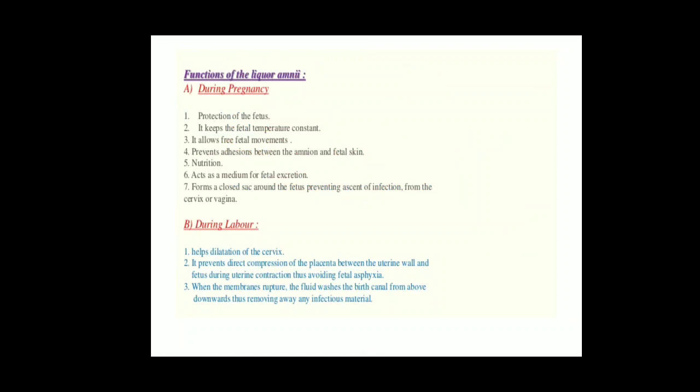Next, it acts as a medium for fetal excretion. As I said, the baby will pass urine there itself, so it is a medium for fetal excretion. Next, it forms a closed sac around the fetus, preventing ascent of infection from the cervix or vagina. That means it acts as a barrier, because of the closed sac. The closed sac is nothing but the amniotic sac.